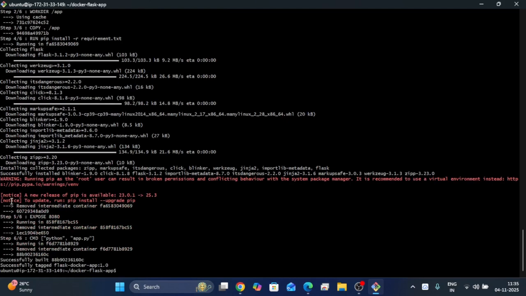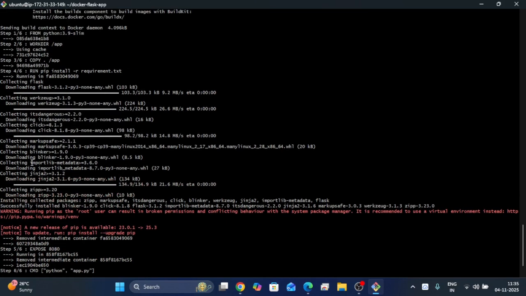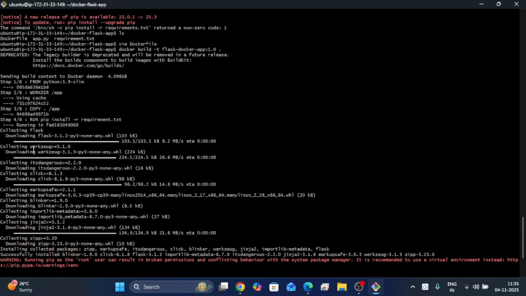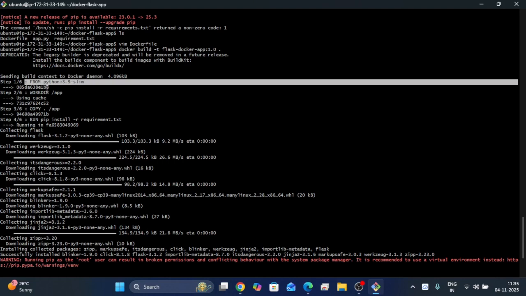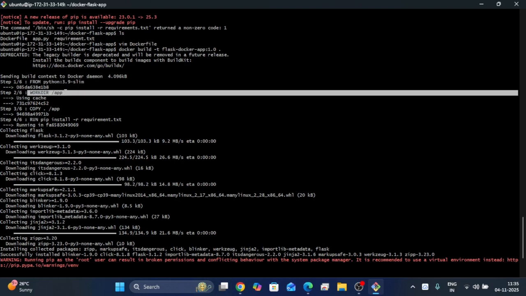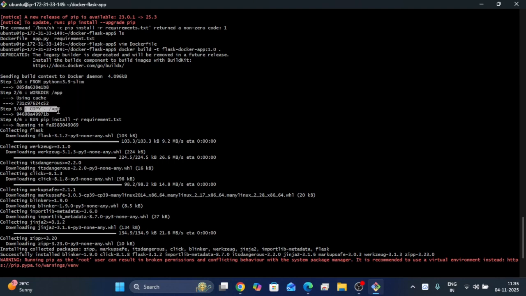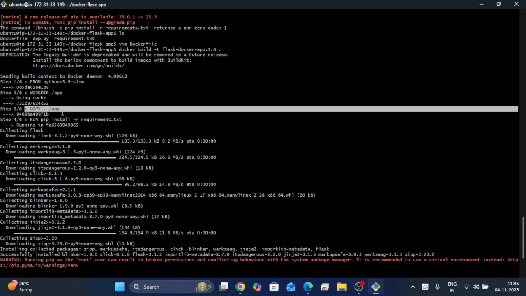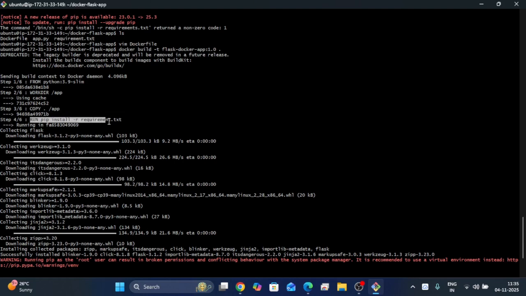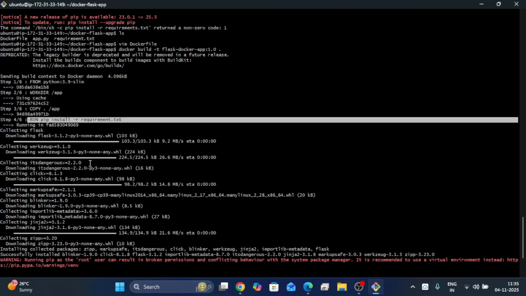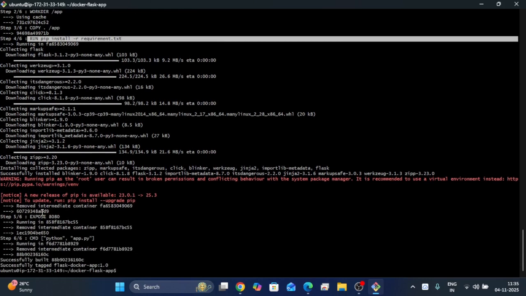See, the Docker image was created successfully and all instructions successfully executed. The Python image, the working directory has been created, the copy of files has been done. Pip install requirement successfully executed, which means the Flask application has been installed. CMD is also successfully executed.